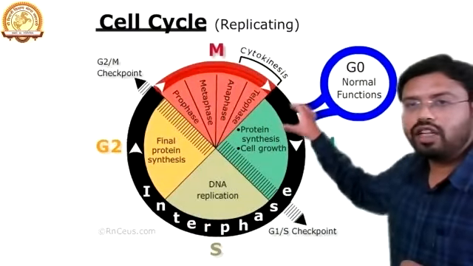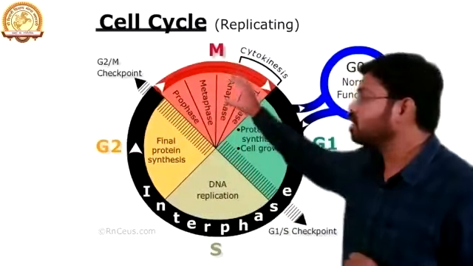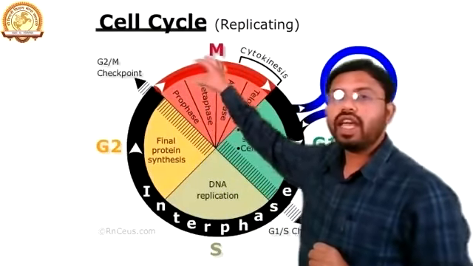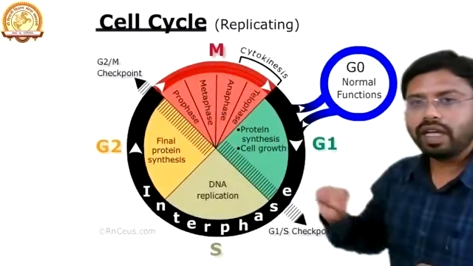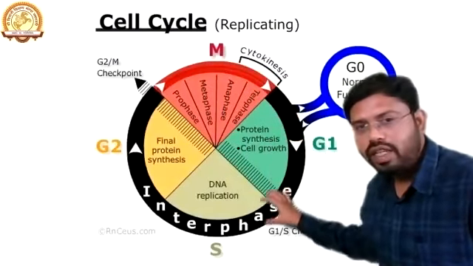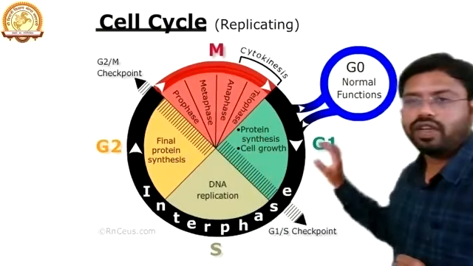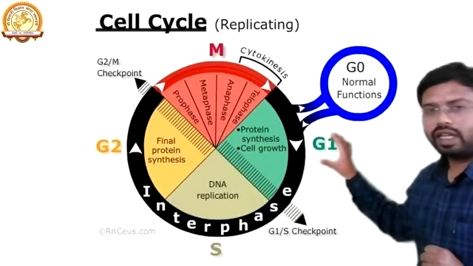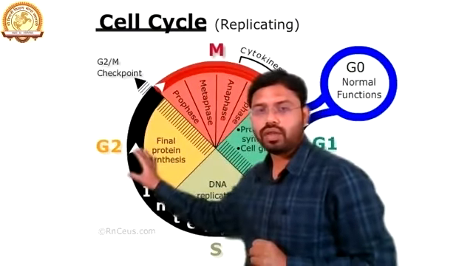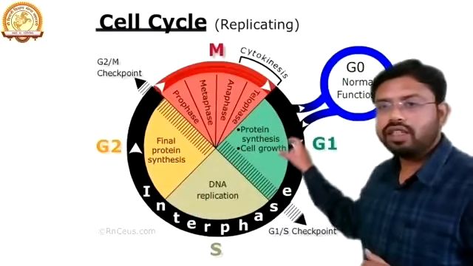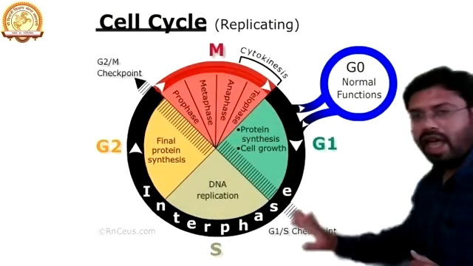The first phase is known as the interphase. Okay, and the second phase of the cell cycle is known as the M phase. Now, the interphase is divided again into three different phases. The first is the G1 phase, the second is the S phase, and the third is the G2 phase. So again, the interphase is divided into three phases: G1 phase, S phase, and G2 phase.